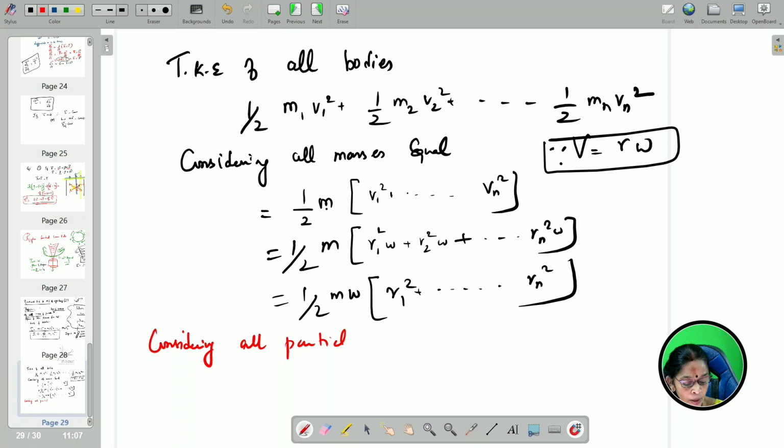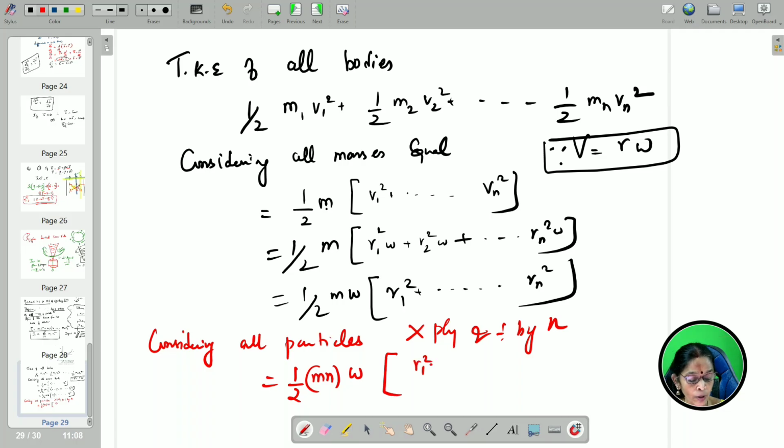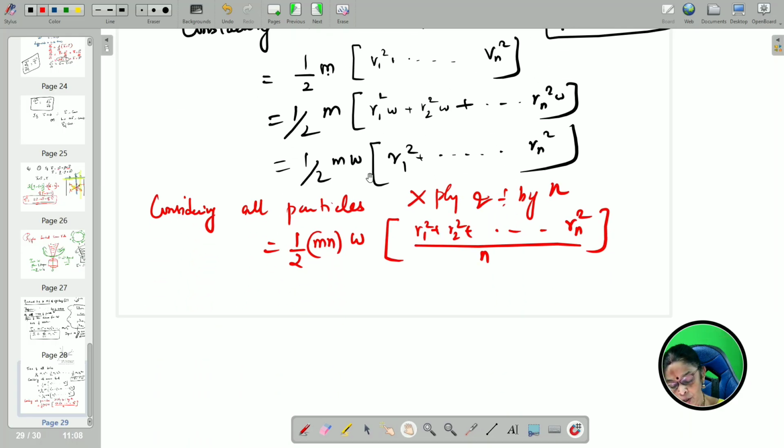So by taking all n particles into account, multiply and divide by n. When you multiply and divide by n, you get half m n omega square times r1 square plus r2 square plus etc. rn square divided by n. Okay, children? So this can be written as half into capital M into omega square times the whole thing. I am writing the whole thing differently. Can you check? This is called k square.